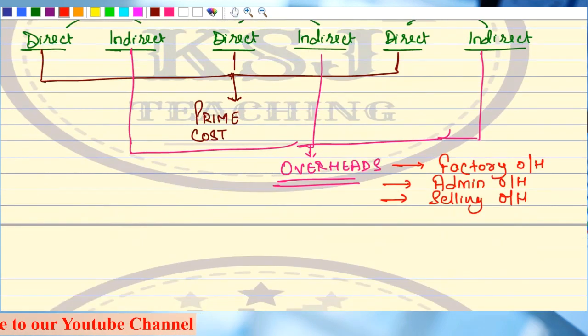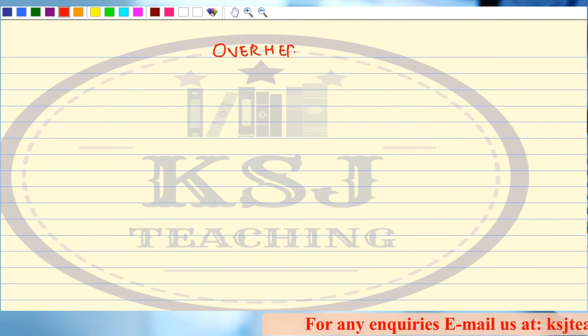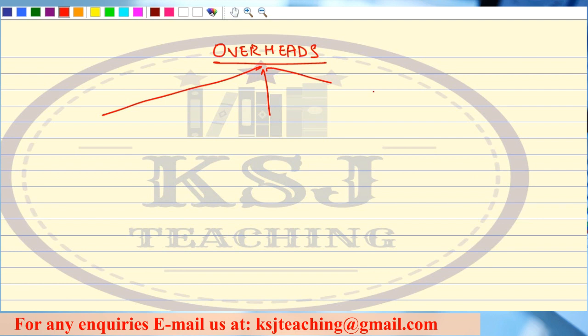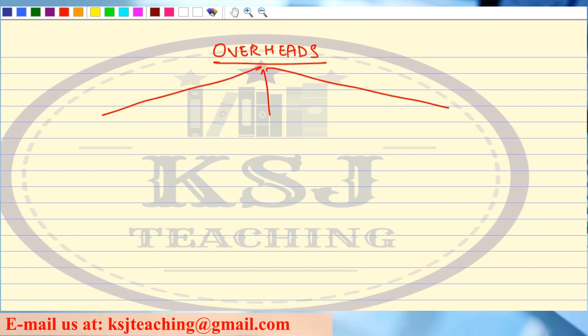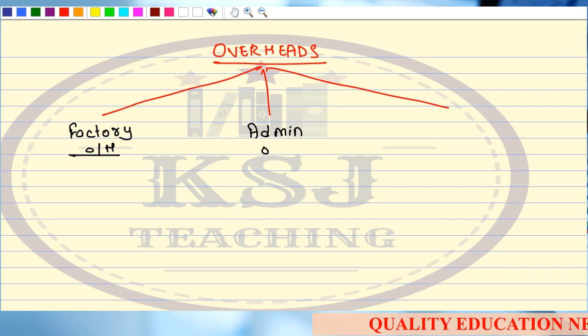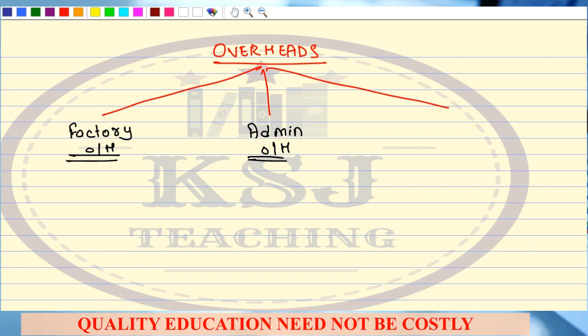So if I talk about these overheads, I'll go into a further chart. Let's talk a little about the overheads, right? So overheads are basically divided into three parts. One is factory overheads, right, sir? Then you have admin overheads, right? And then you have selling and distribution overheads.